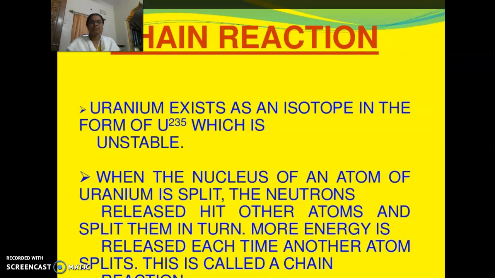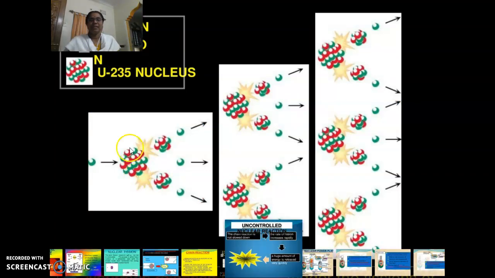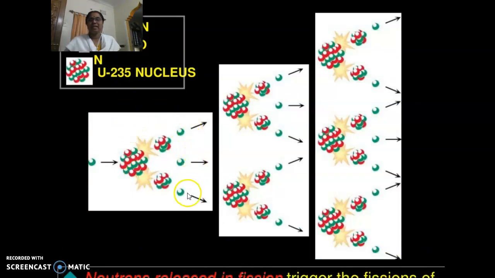When the nucleus of an atom of uranium is split, the neutrons released hit other atoms and split them in turn. More energy is released each time another atom splits. This is called a chain reaction. See, initially it has released 3. Again, each one is going to release many more like this.